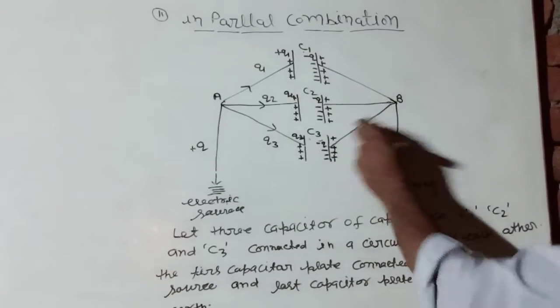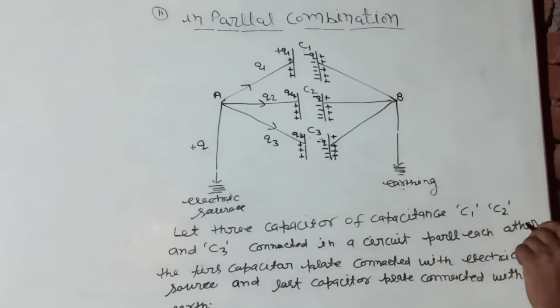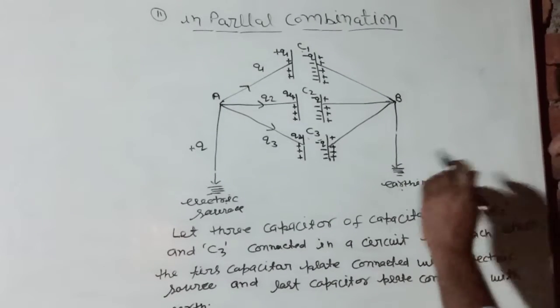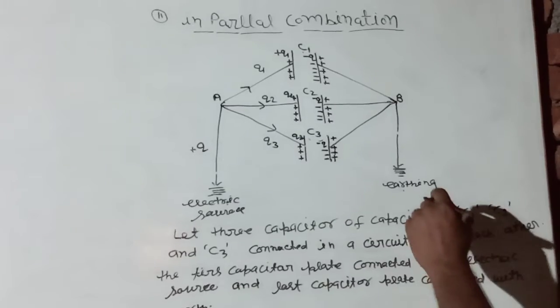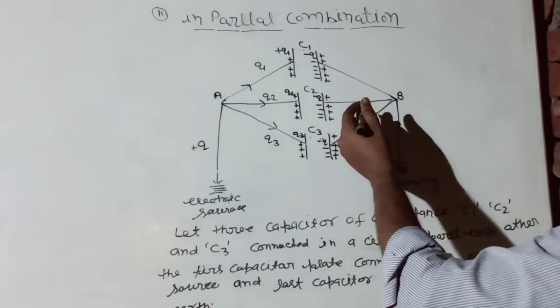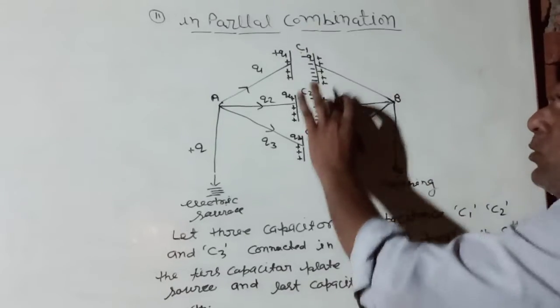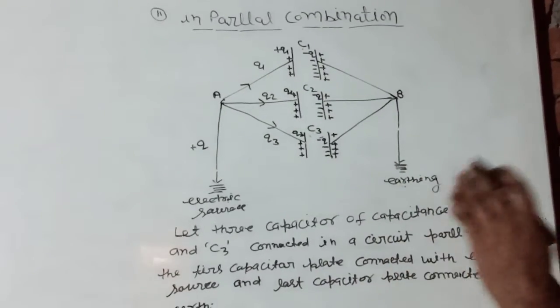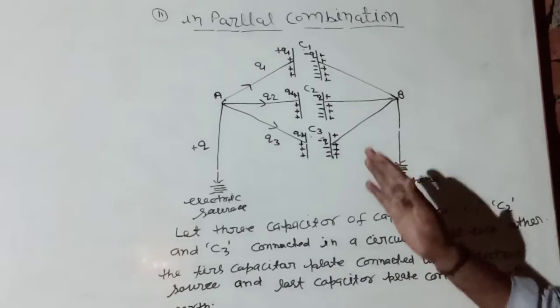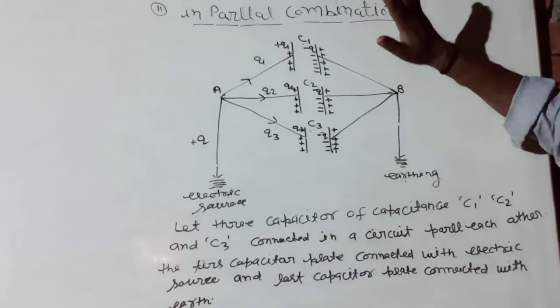The last plates of the capacitors are connected with the earth, so electrons flow from the earth and reach the outer surface, get neutralized, and the plates of the capacitors have equal positive and negative charge.